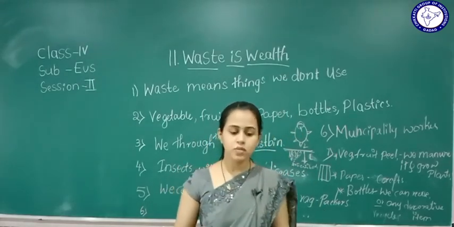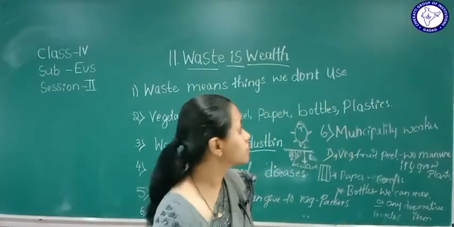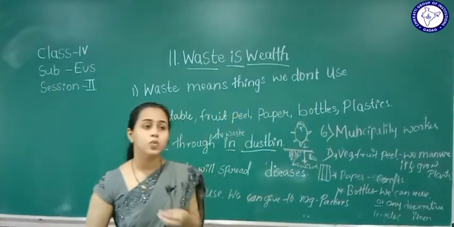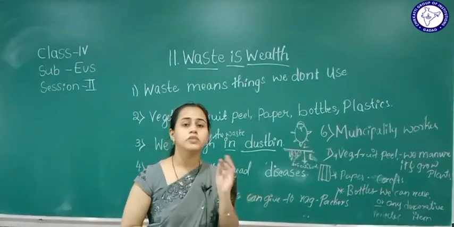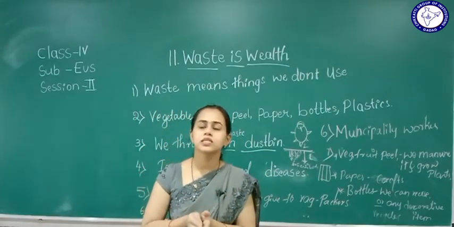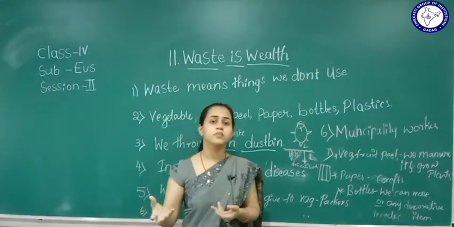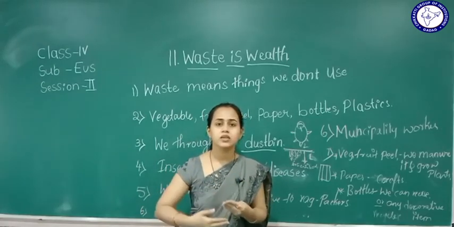So this is what we learn about waste is wealth. What the chapter is telling us is that we should not waste things. About 70 to 80% of waste we recycle.